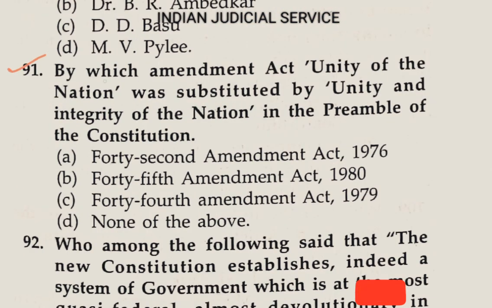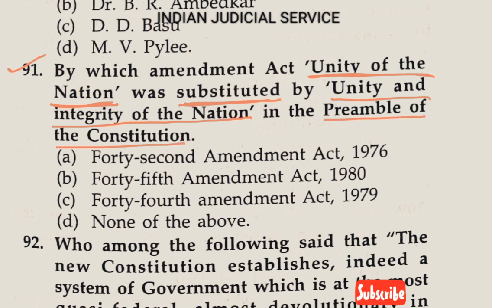Question number 91. By which amendment act was the unity of the nation substituted by unity and integrity of the nation in the preamble of the constitution? So this is very important. First of all, we discuss here only one amendment held in the preamble of the constitution, and that amendment name is the 42nd Amendment Act 1976.